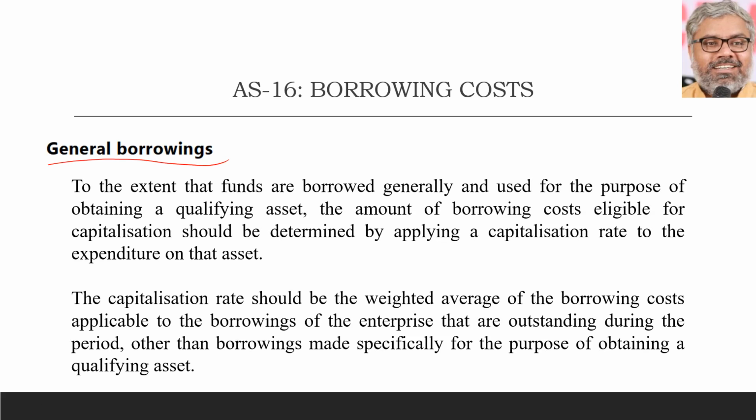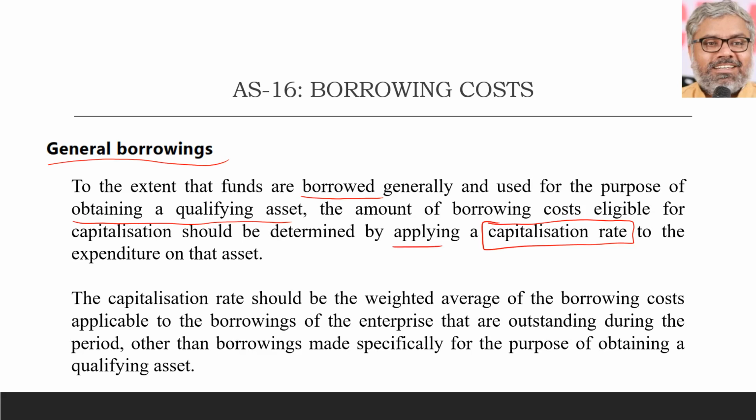In case of general borrowings, the funds are borrowed generally and used also for the purpose of obtaining a qualifying asset. So normally the funds are borrowed without any specific purpose. But after the funds are available with us, we can use them for any purpose. What the organization has done is it has used some of the funds for the purpose of obtaining a qualifying asset. Then the amount of borrowing cost that is eligible for capitalization should be determined by applying, this is what AS16 has very clearly told, and this is what you should write also while calculating it, a capitalization rate to the expenditure on that asset.